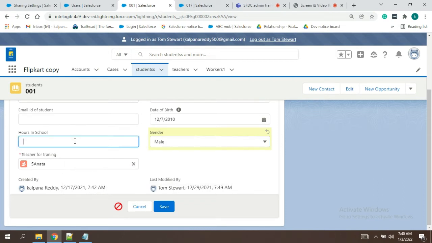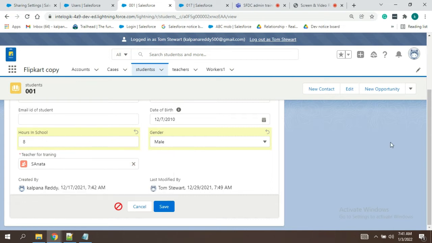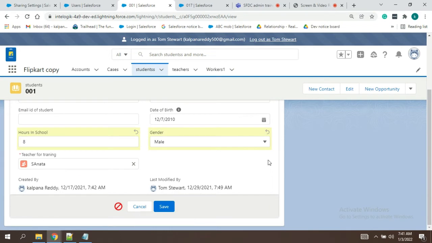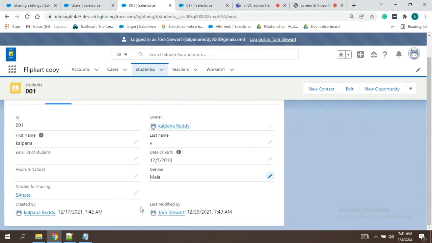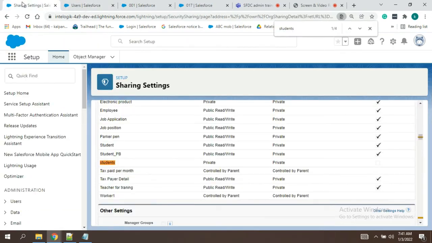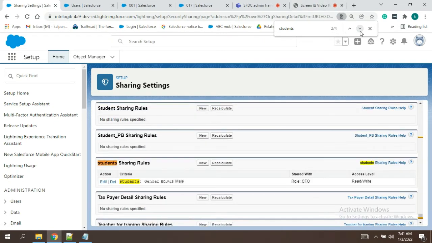So now if I enter something else, see, necessary privileges. Okay. One moment guys, something is wrong here. We have provided read write. It has not yet been replicated. It was in orange or what?